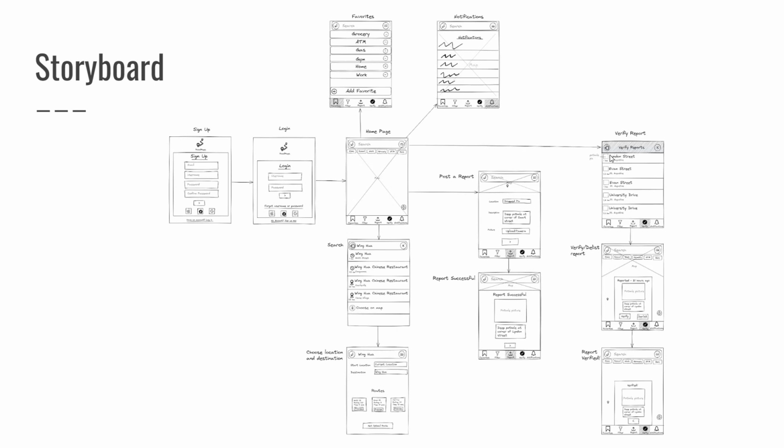Here we can see the verified screens here, which lists all potential reports. And the verified users may opt to verify or delist them by clicking on one of the buttons, either verify or delist. Depending on which option they selected, they would see a screen saying verified or a screen saying delist successful.